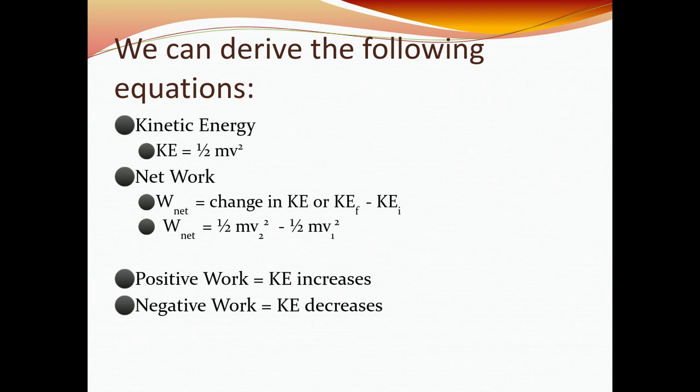It does give an example in the book on page 143 about a moving hammer. A moving hammer strikes a nail and comes to rest. The hammer exerts a force F on the nail. The nail exerts a force negative F on the hammer. Newton's third law, equal but opposite reactions. The work done on the nail by the hammer is positive. The work done on the hammer, though, is negative. You can look at figure 6-8 on page 143 if you want a visual of an example of that.